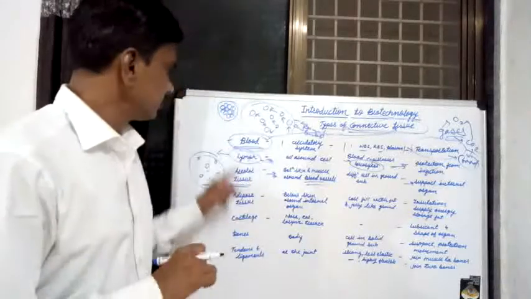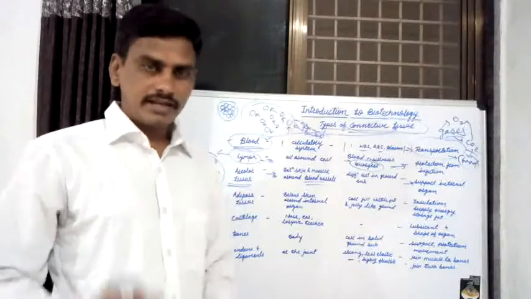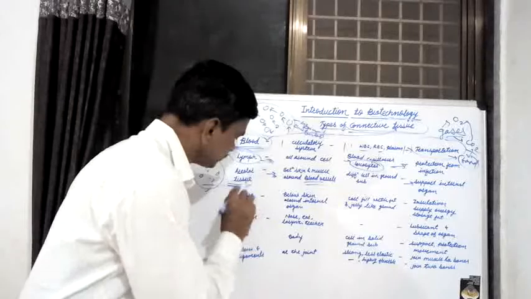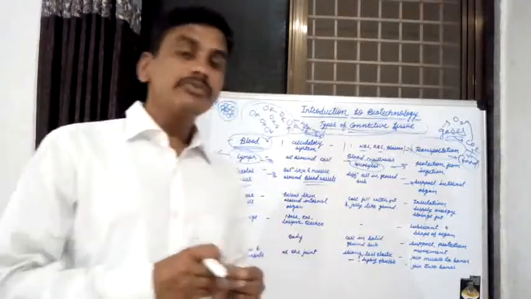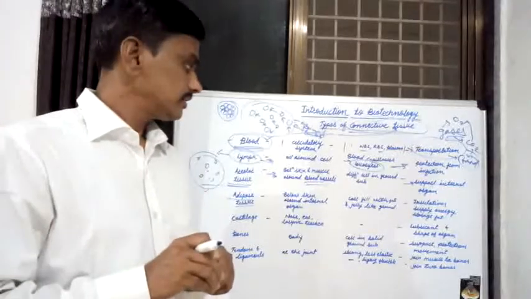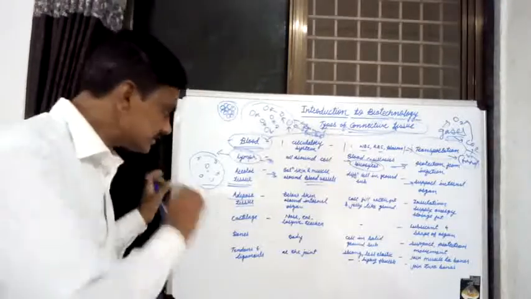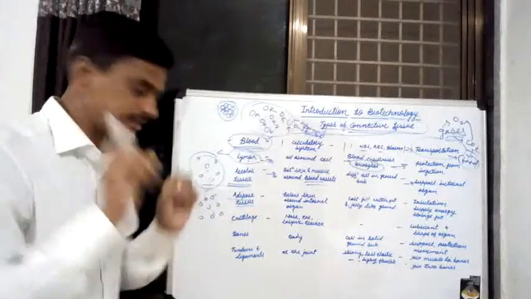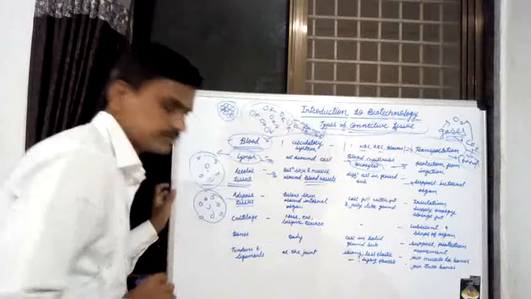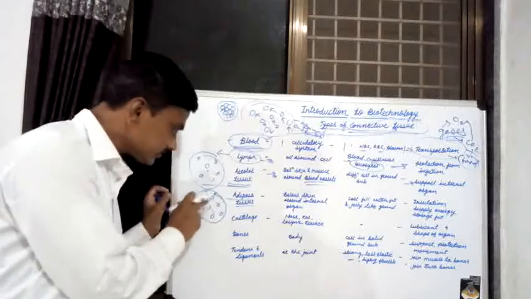After completing the connective tissues, that is blood, lymph and areolar tissue, the next type of connective tissue is known as adipose connective tissue. The cells in adipose connective tissue are of different types, filled with fatty substances. These are loosely arranged cells filled with fatty substances and a jelly-like ground substance.